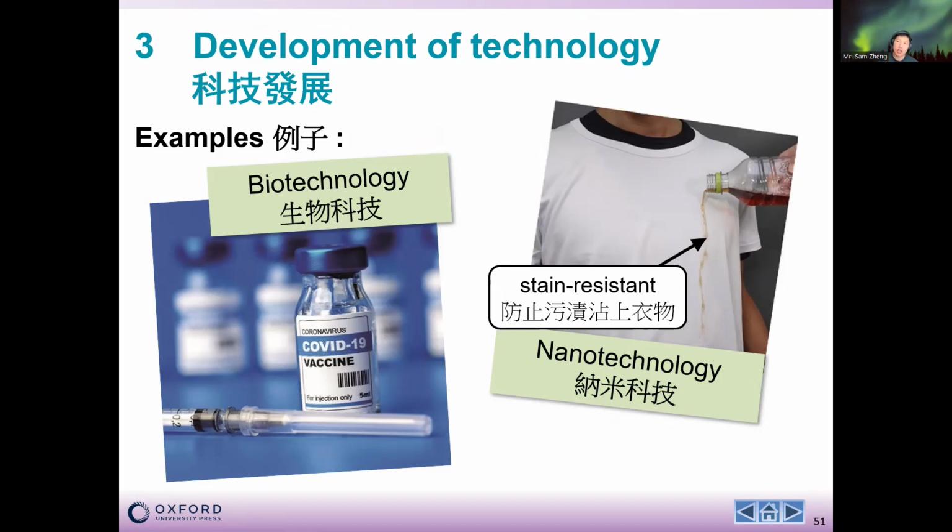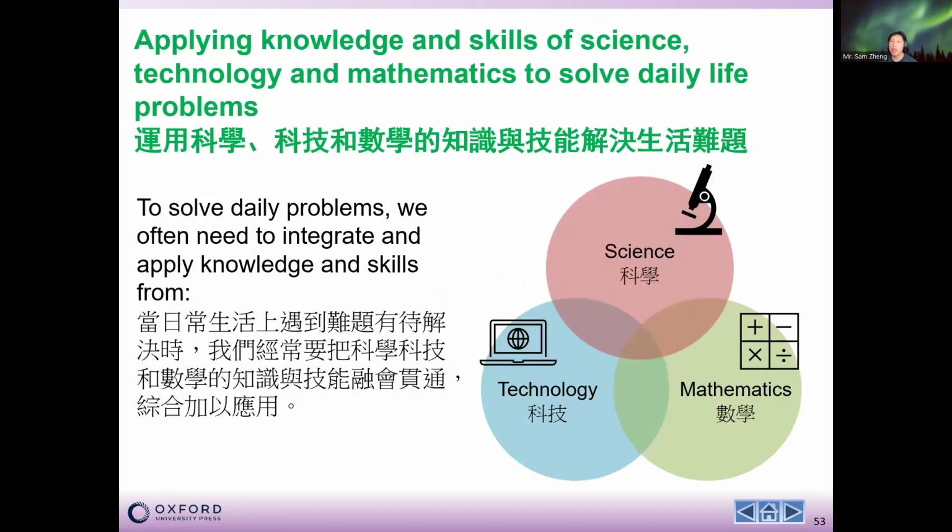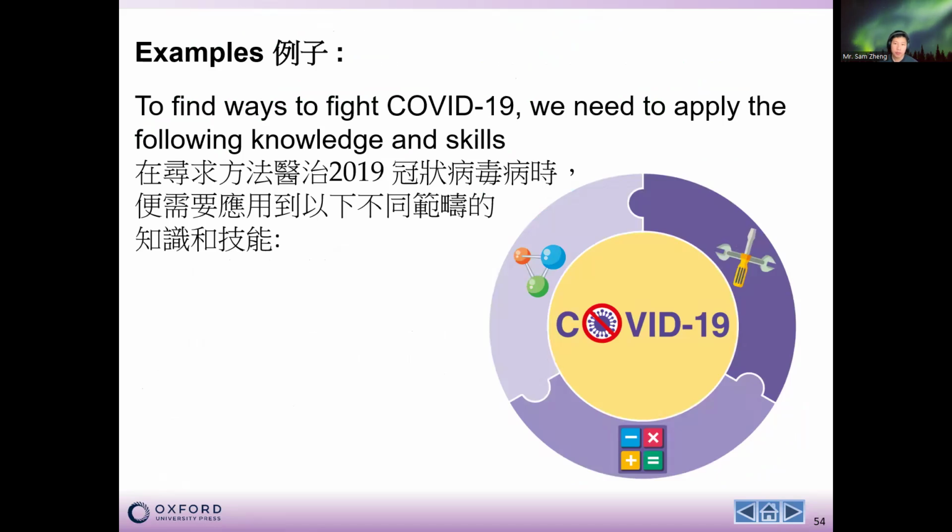Maybe we have applied a coating, or some special treatment to clothes. So in this case, there will be stain resistance to the clothes. Apart from that, maybe we have some robotic technologies or wireless communications technology, and these apply a lot of scientific knowledge. So in order for us to solve our daily problems, we will try to integrate science, technology, and mathematics together. This is why you will have the STEAM lessons or the STEM lessons during our curriculum.